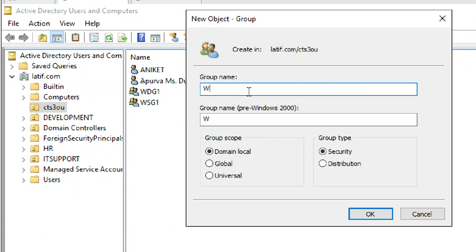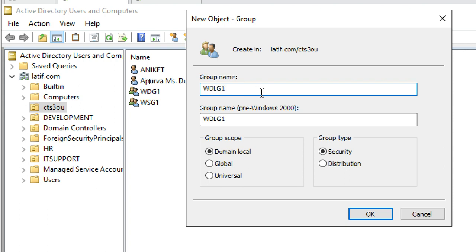So why am I giving a W? It is easy to search instead of searching in a lot of names. So I always give W, X, or Y. These are the most unique starting letters.